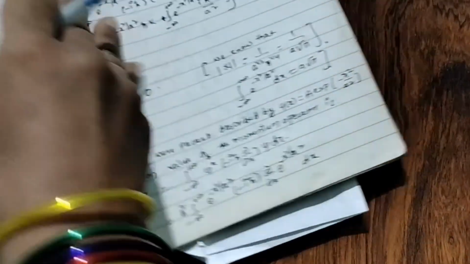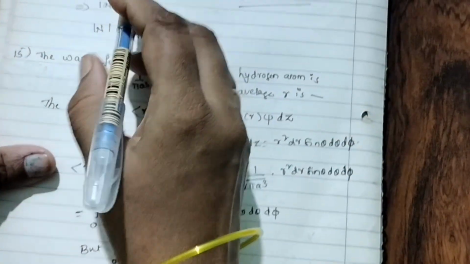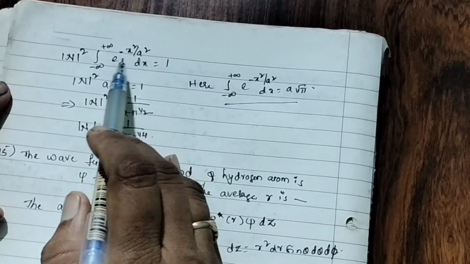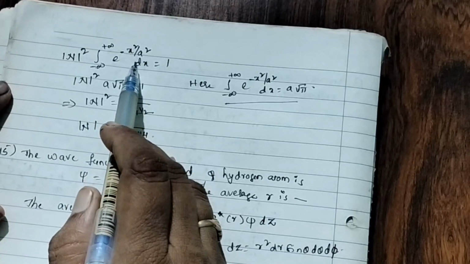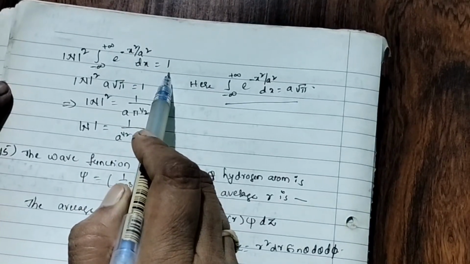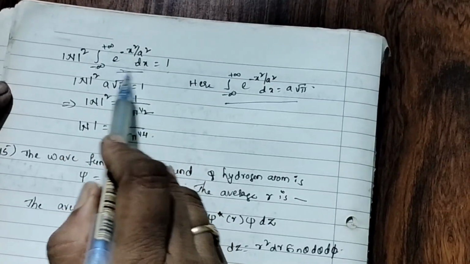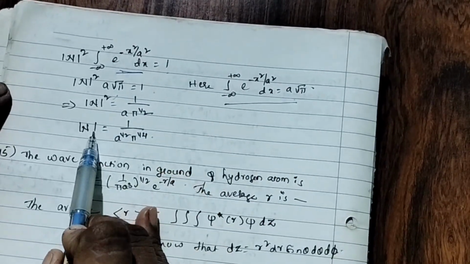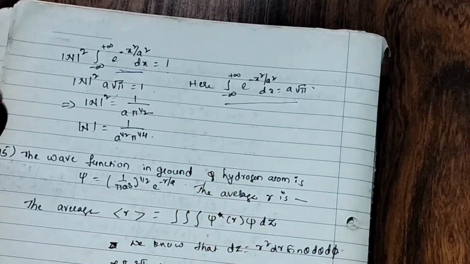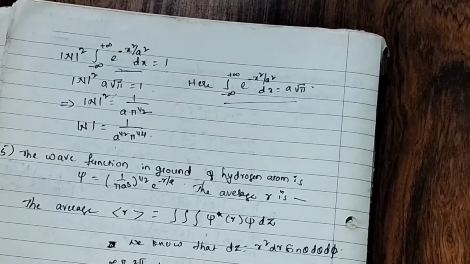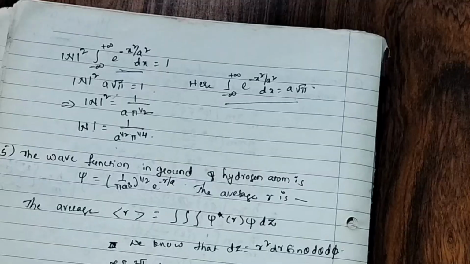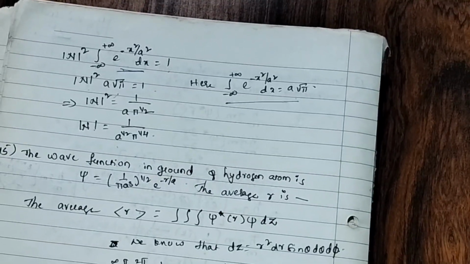So that only I wrote here. N square integral from minus infinity to plus infinity e to the power of minus x square by a square dx is equal to 1. N square, the value of this integral is a root pi. I substituted it equal to 1. From that we get N equal to 1 by a to the power of 1 by 2 pi to the power of 1 by 4. Right?